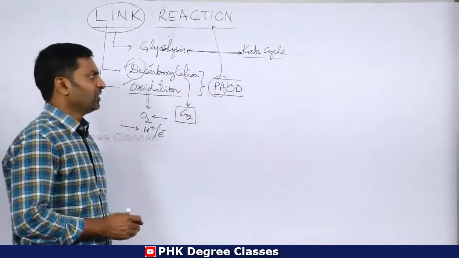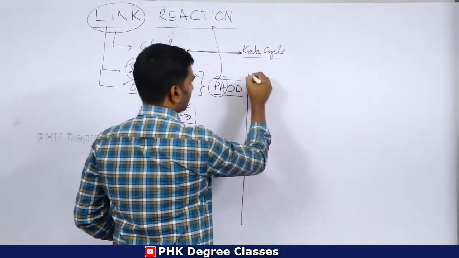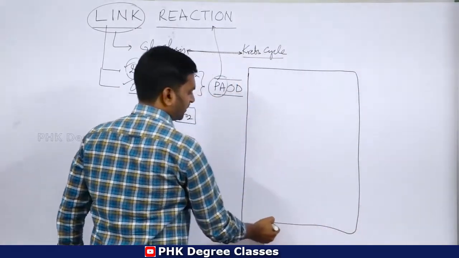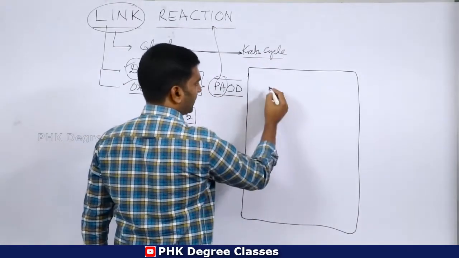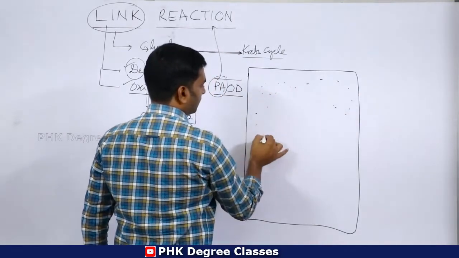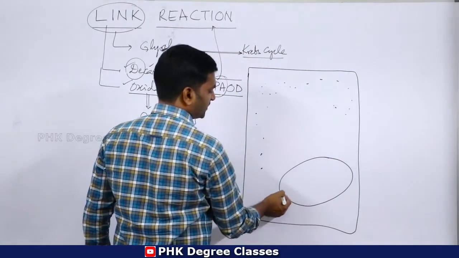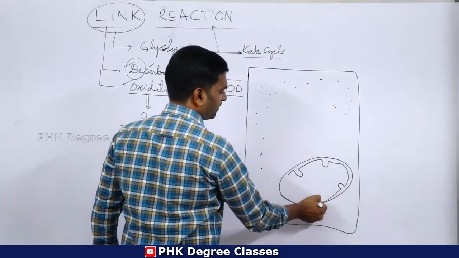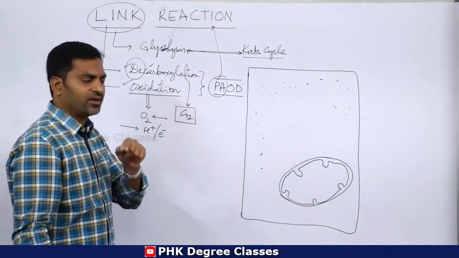For example, this is the cell, and this entire portion is cytoplasm. Just imagine this is the mitochondria. Every mitochondria has two membranes, an outer membrane and an inner membrane.